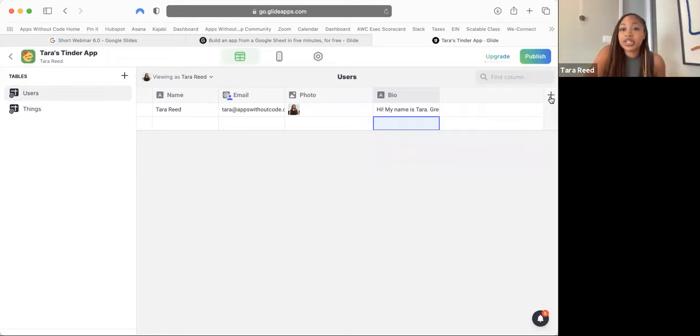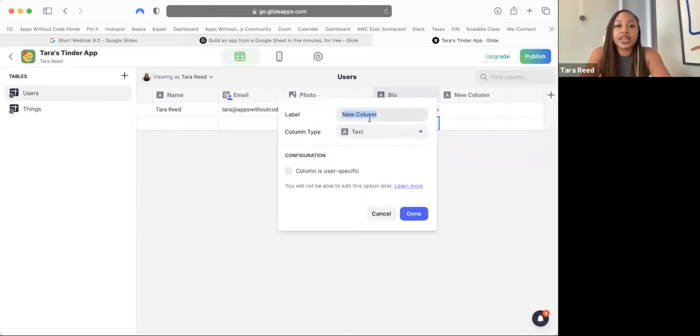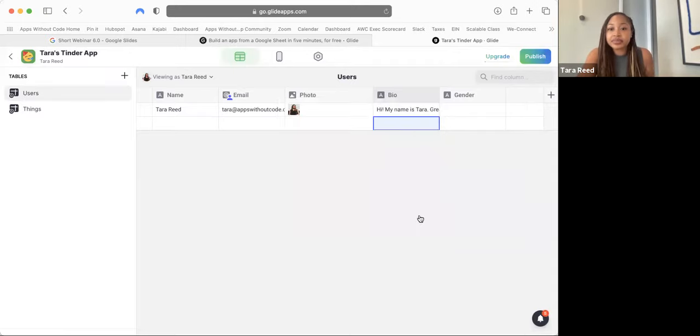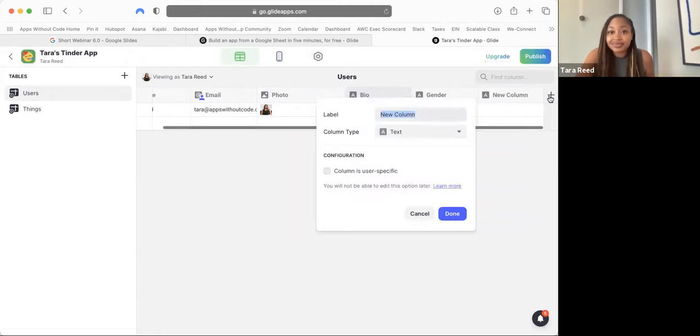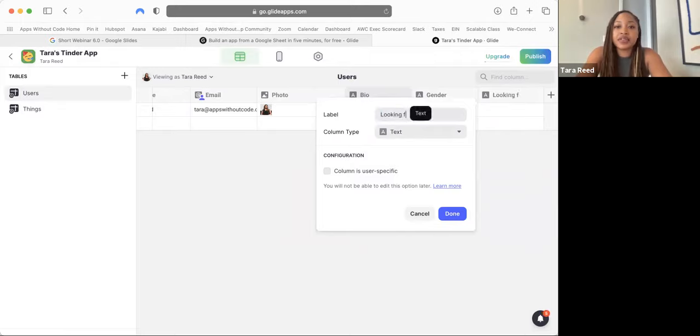So over here, we're gonna just add another column. We want to save something else about the customer, we just add another column. So we're gonna click this plus sign right here again. And let's put in gender. Again, this is just gonna be text, and click done. And we also want to save another, which is like looking for, what they're looking for. So we're gonna click the plus sign again. Type in looking for, text is just fine. And we're done.